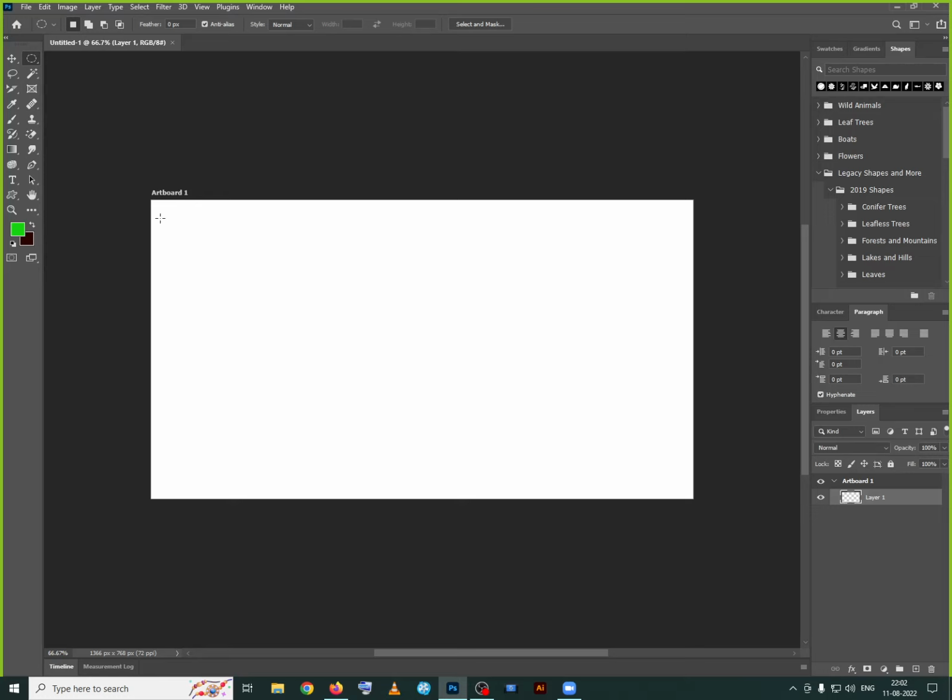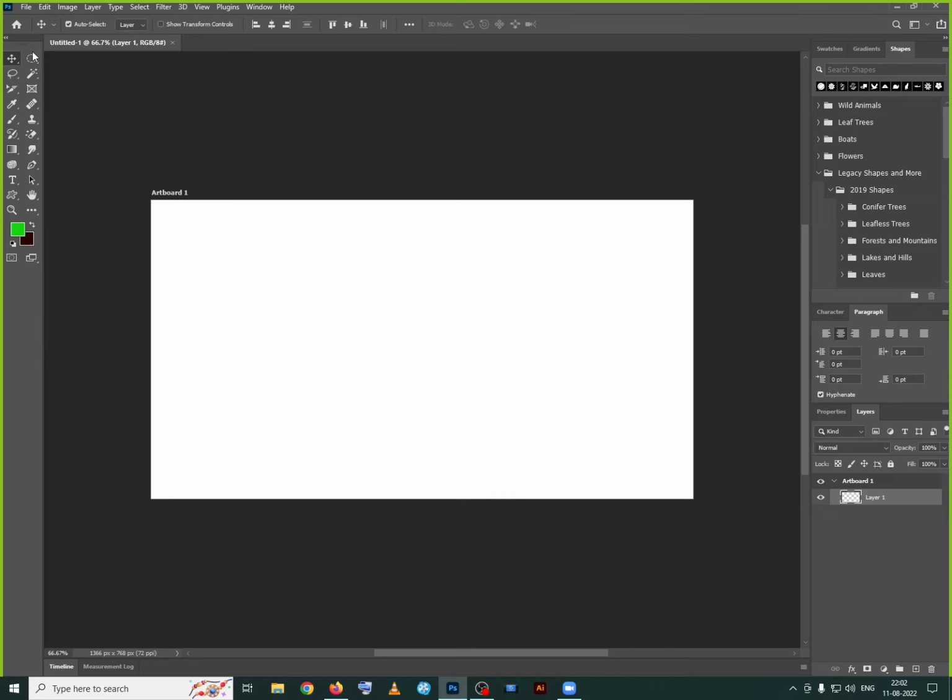Now here it is showing the name also, Artboard 1. You can have multiple artboards in a single page. In a single page, you can have multiple artboards also. Now example, what is this? Nothing but background for an artboard, and this is the artboard with the white color now.